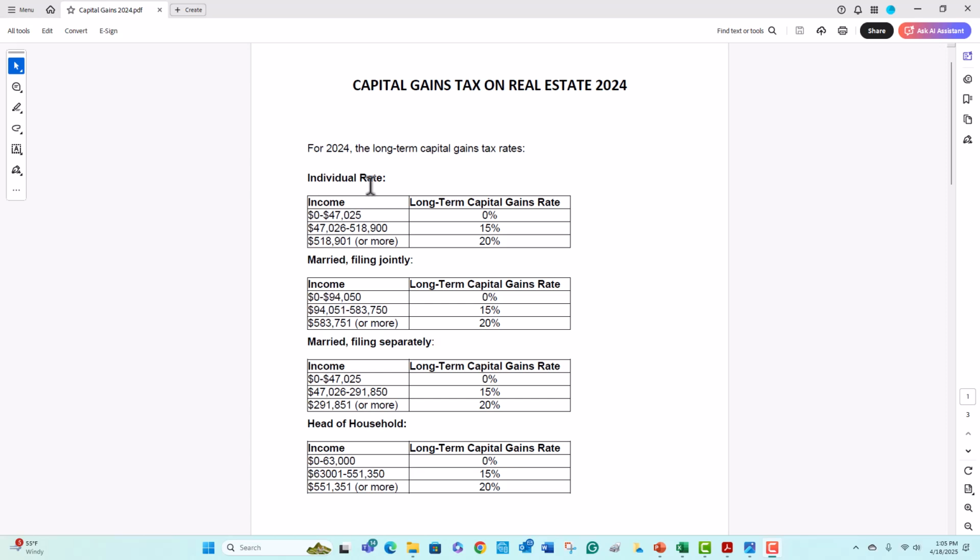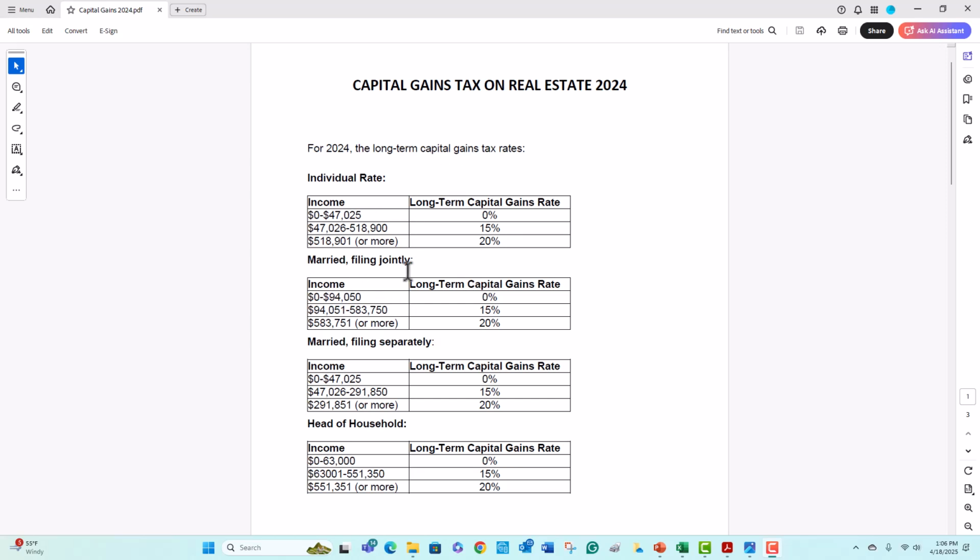If you're an individual and your income is between 0 and 47,000 and some change, you pay no capital gains tax. Or if it's between 47,000 and up to 518,900, you're in a 15% tax rate. And again, this is the rate that applies to the gain. And if you're making over 518,000, your tax rate on the gain is 20%. And then it has the other categories.